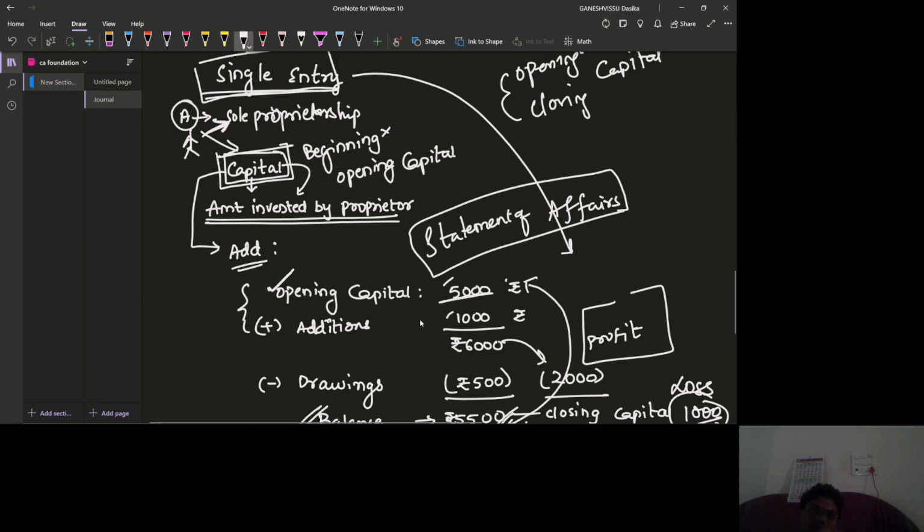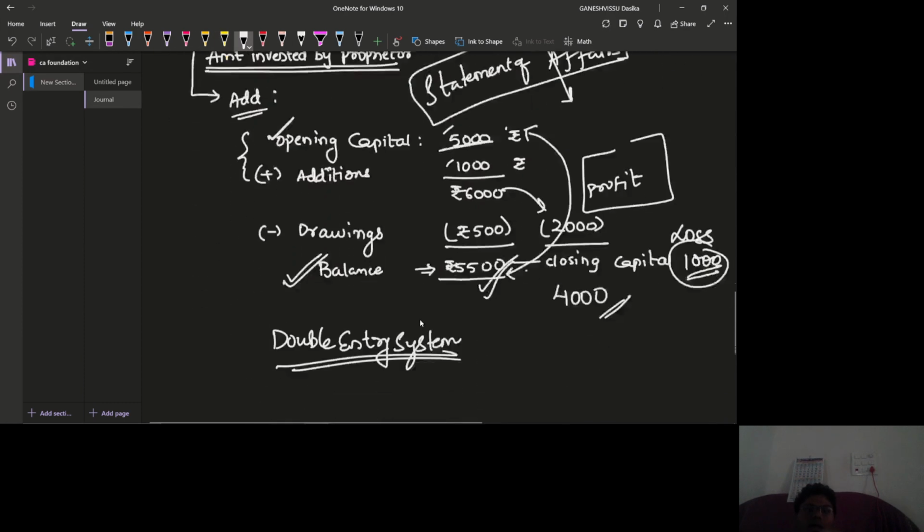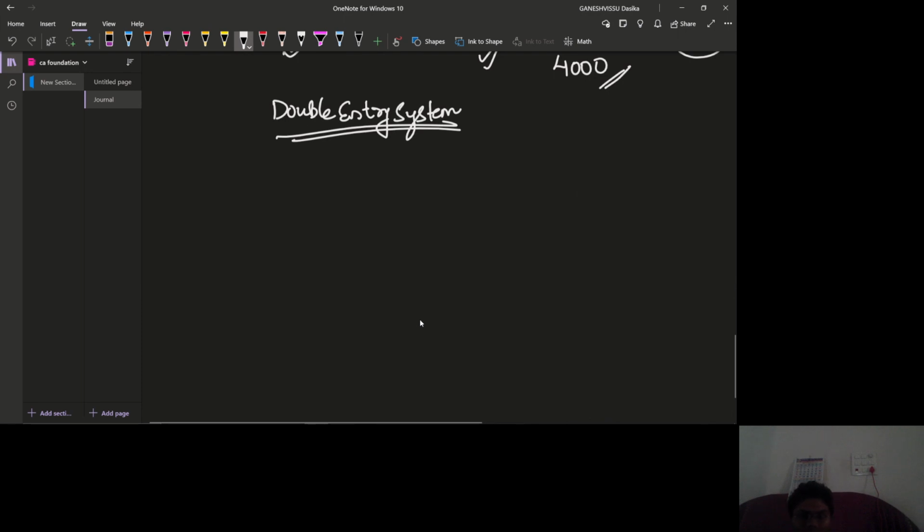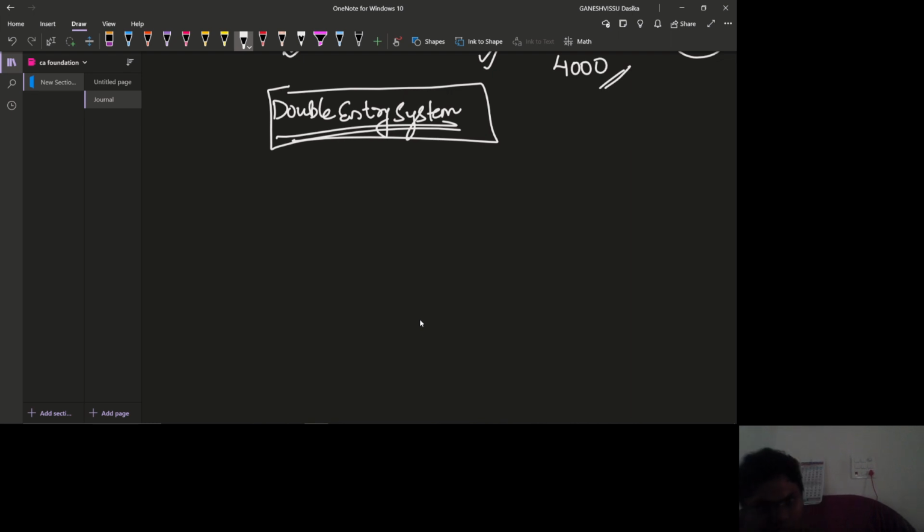This single entry system is a separate topic we are having. And whatever the things which we are dealing with in accountancy are wholly dependent upon the double entry system of accounting. That means in our syllabus this plays a major role. This is a major part of our accounts.